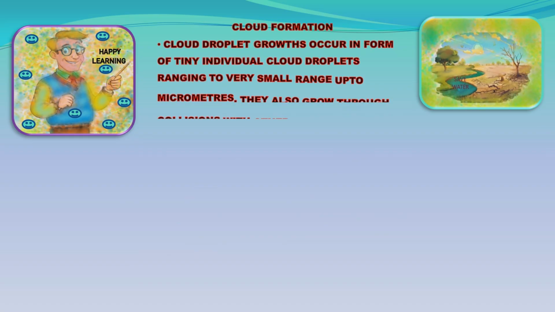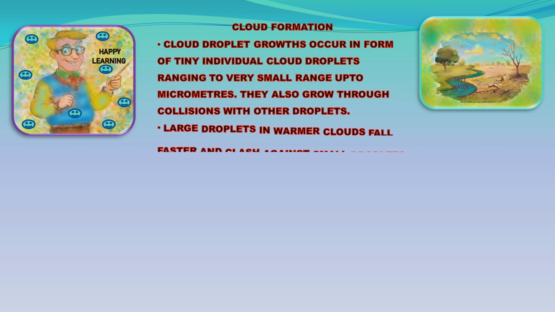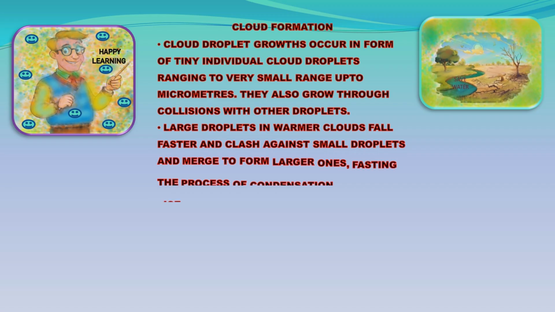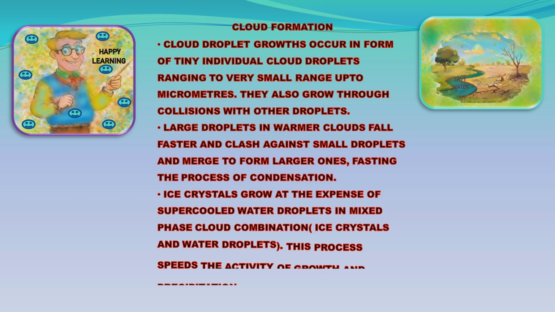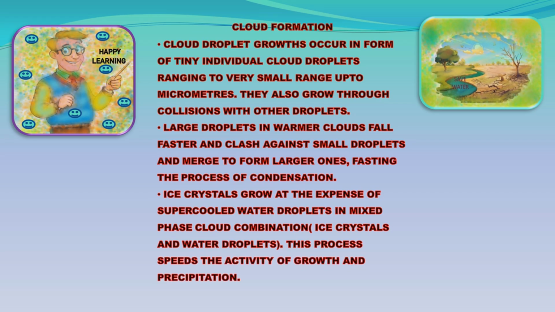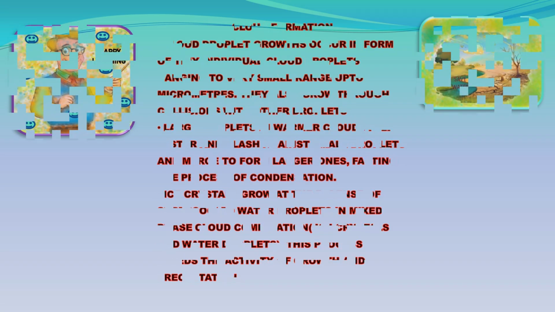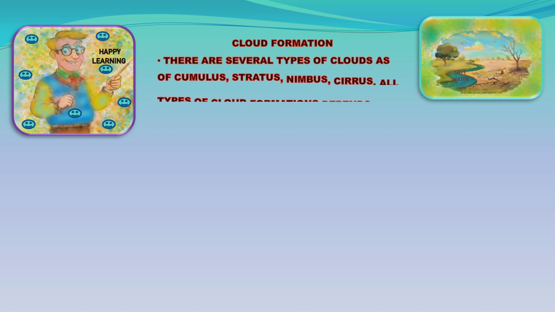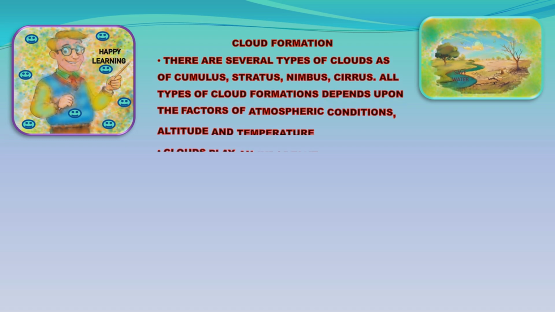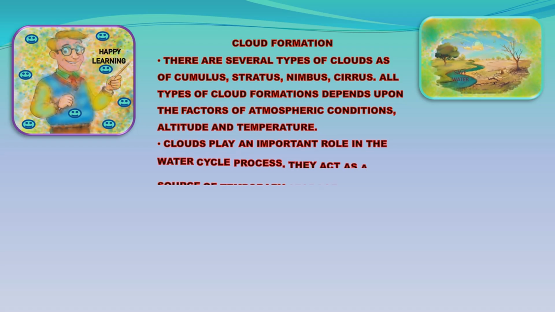Cloud droplet growth occurs in the form of tiny individual cloud droplets ranging up to very small sizes in micrometers. They also grow through collisions with other droplets. Large droplets in warmer clouds fall faster and clash against small droplets and merge to form larger ones, hastening the process of condensation. Ice crystals grow at the expense of supercooled water droplets in a mixed-phase cloud, a combination of ice crystals and water droplets. This process speeds up growth and precipitation.